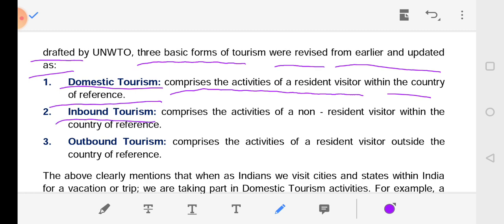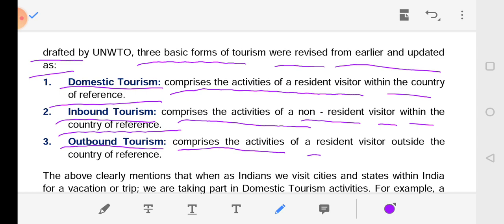Inbound tourism comprises the activity of a non-resident visitor within the country of reference. Outbound tourism comprises the activity of a resident visitor outside the country of reference.